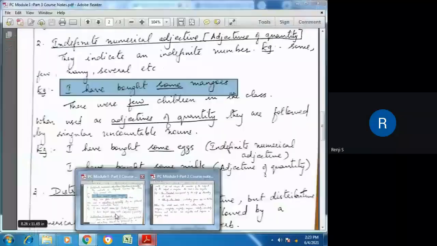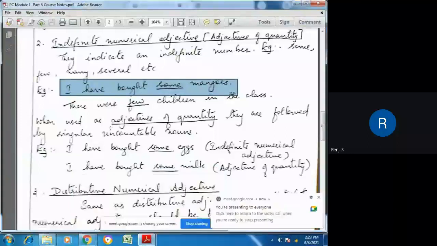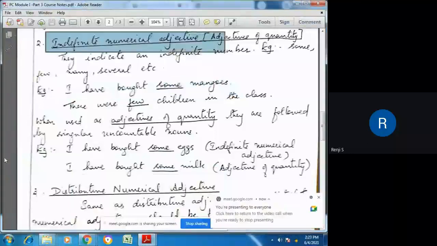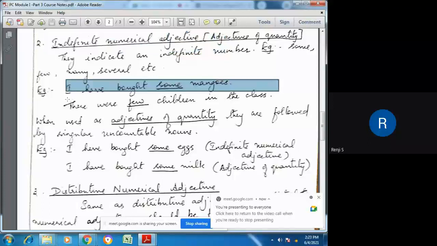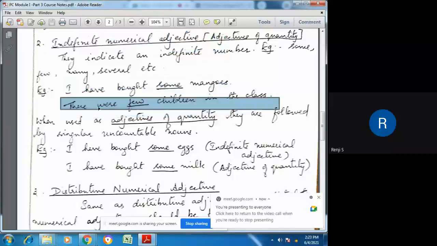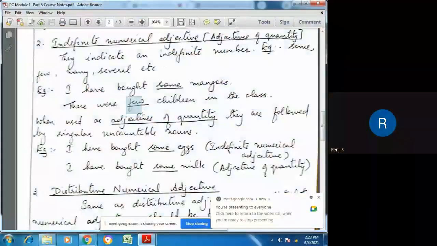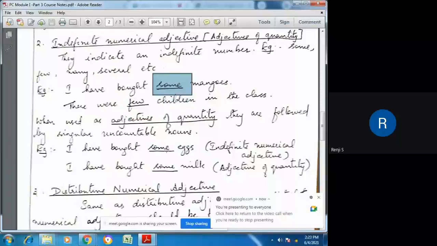Very good. So if I don't know the count, then we call it an indefinite adjective. Very good, Ashwin. So, I have bought some mangoes, and the next sentence: there were few children in the class. Again, this some and few don't give us an exact number, and so we call it an indefinite adjective.